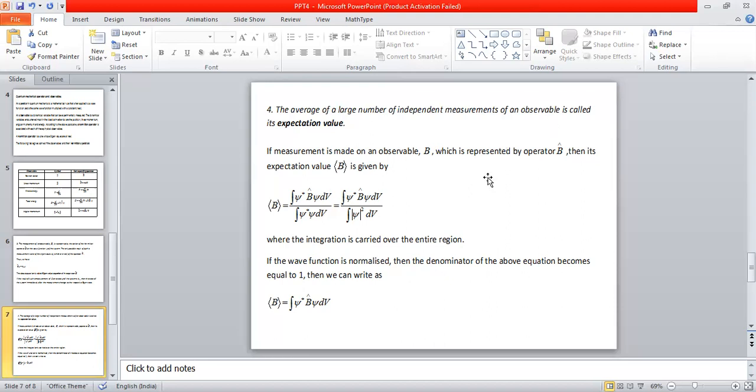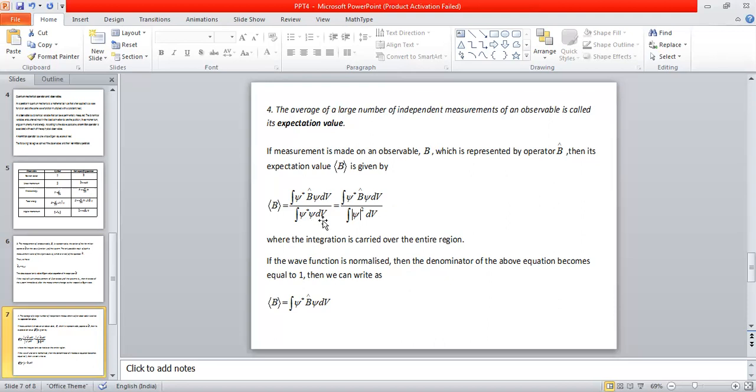Okay, let us try to understand this mathematically a little bit. If the measurement is made on observable B, the respective operator is B cap. Then the expectation value of B is given by the integral over the entire region of the physical system of psi star, where psi star is the complex conjugate of the wave function psi, times B cap, times psi, times dV, divided by the integral of psi star times psi times dV.